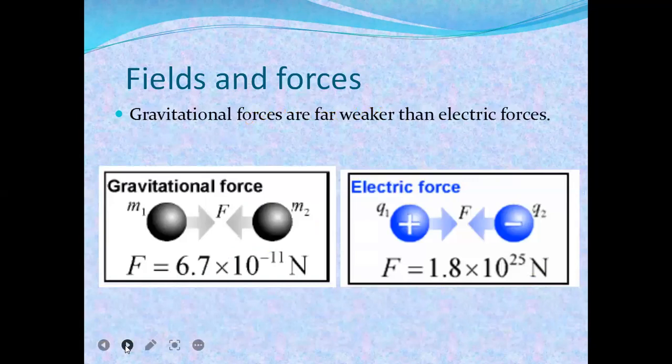The gravitational force is far weaker than the electrical force. We have already proved this. We must know that gravitational force is much weaker than electric force. We have calculated it with an example.